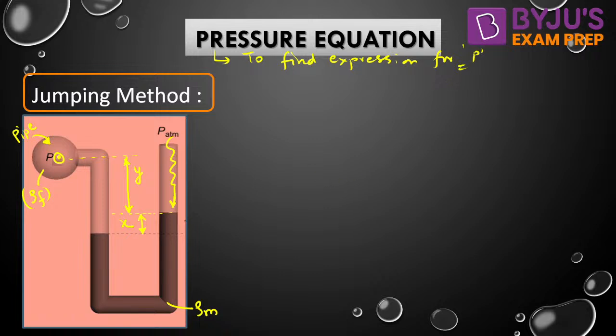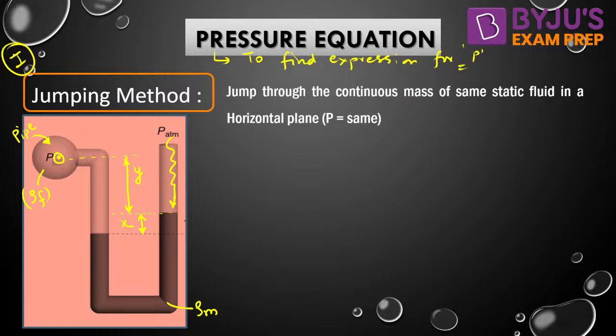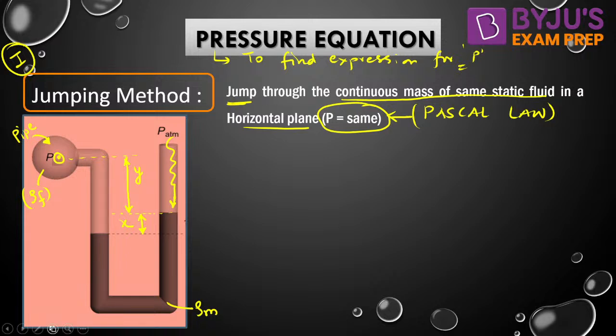For the expression for P, one method is known as the jumping method. What is the meaning of jumping method? In jumping method, we jump through the continuous mass of the same static fluid in a horizontal plane. Single static fluid and horizontal plane, according to Pascal law, they will have the same pressure, isn't it? So we apply the Pascal law for jumping. We will jump from one point to another in such a way that the points will have the same pressure.